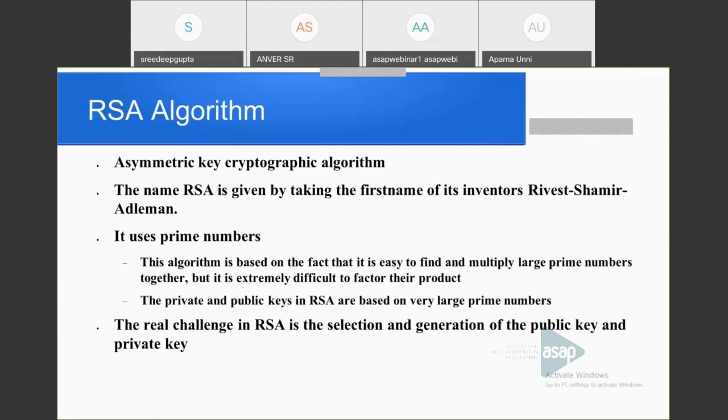This algorithm is based on the fact that it is easy to find and multiply large prime numbers together, but it is extremely difficult to factor their product. The private and public keys in RSA are based on very large prime numbers. We can see what the private key is and what the public key is. And the real challenge in RSA is the selection and generation of the public key and private key.